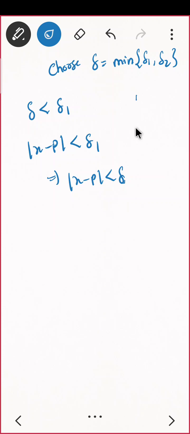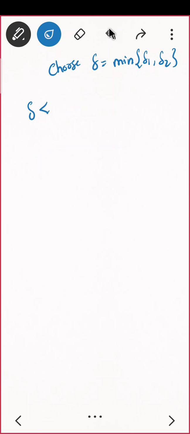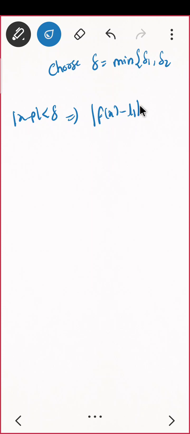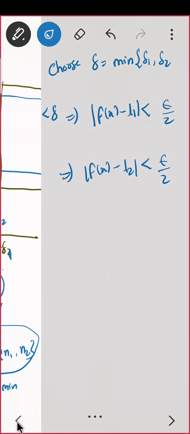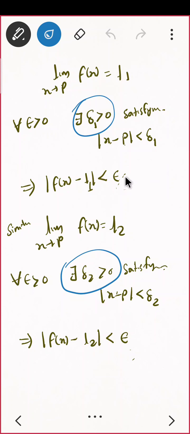If you see graphically, then it is something like this. I am having a delta band, I am taking a finer band for me. So I'll just directly put that. Choose delta equal to minimum of delta 1 and delta 2. Mod of x minus p less than delta implies the first condition was mod of f of x minus L1 less than epsilon by 2, and the second condition was mod of f of x minus L2 also less than epsilon by 2. Now I am putting epsilon by 2 here, so I'll just make changes there. Why I am putting epsilon by 2 you'll understand.